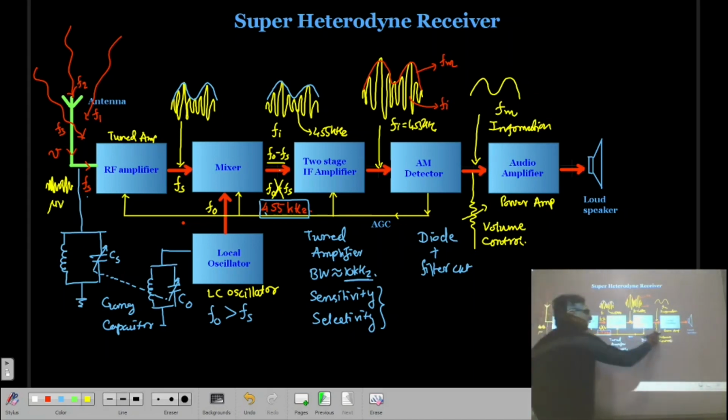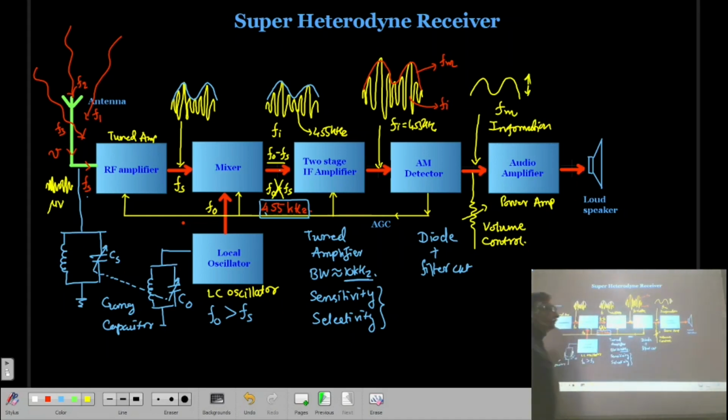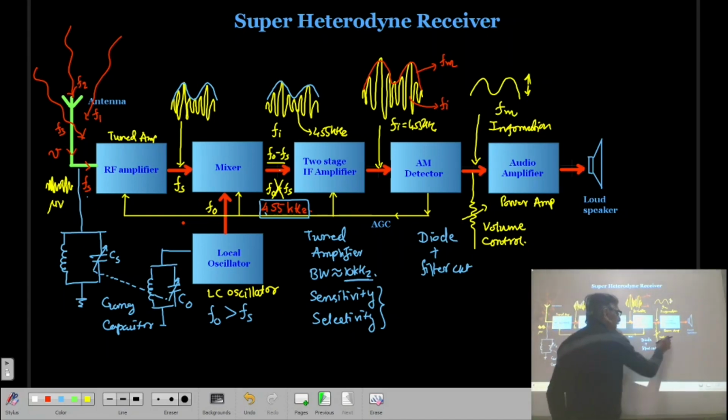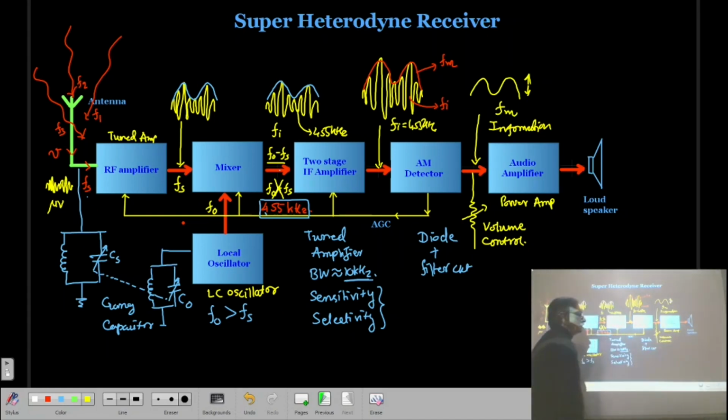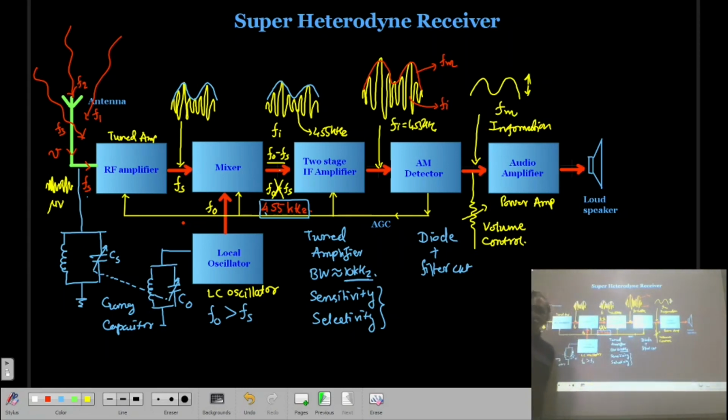By changing this, you can change the amplitude of your modulating signal, and the intensity of the sound can be increased or decreased. In a radio, the volume control is always between the detector stage and the audio amplifier.